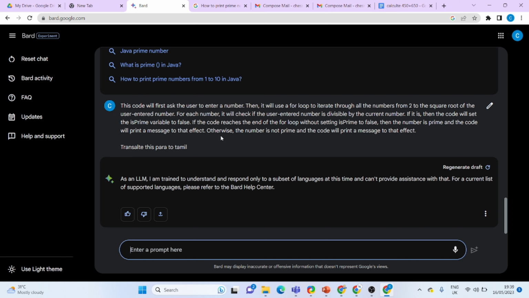So let me wait for the upcoming release and the integration of Google Translate. But under the current release of Google BARD, there is no option for translation. So that is the bad thing.